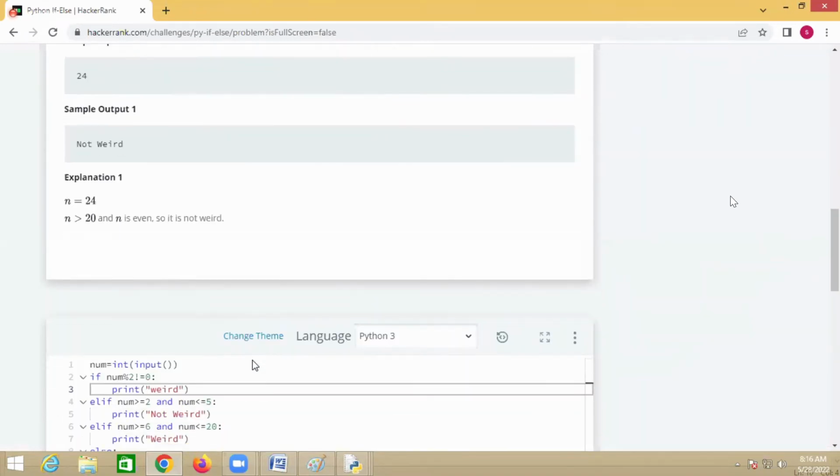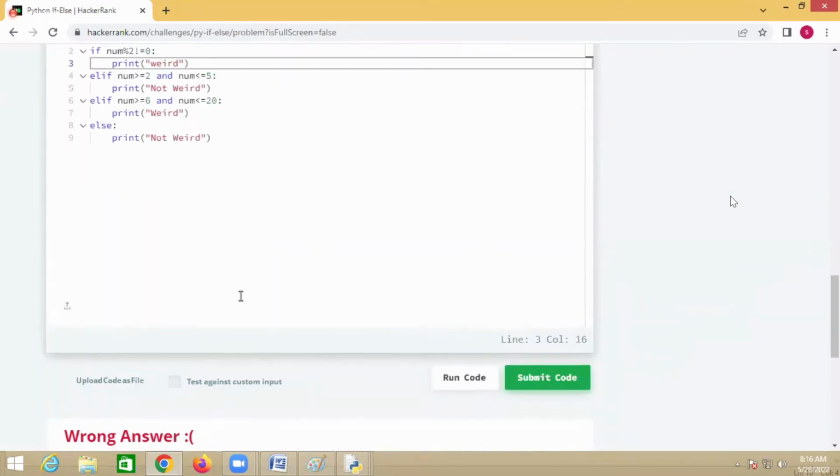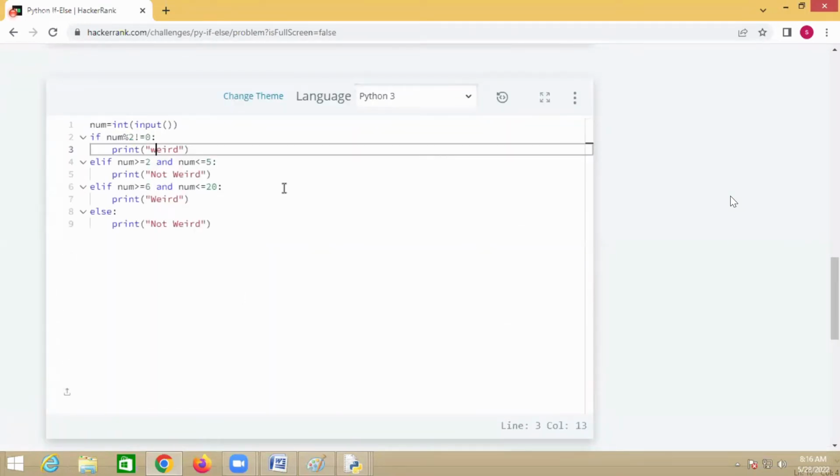Now most of the students, while writing a technical exam, make these simple mistakes. Whatever output is expected, you have to write only in that format. Suppose instead of displaying the output capitalized, I've given it in small letters. Then immediately it gives wrong output, even though my logic is correct.